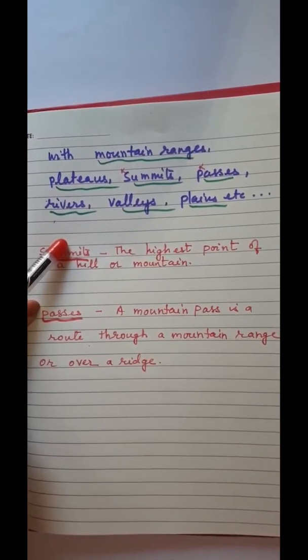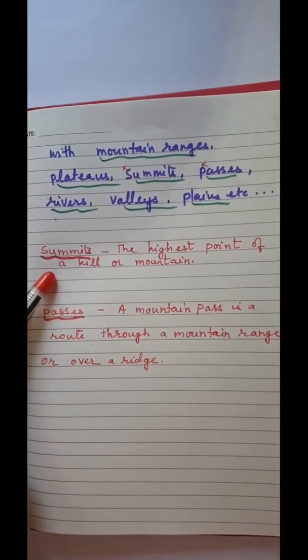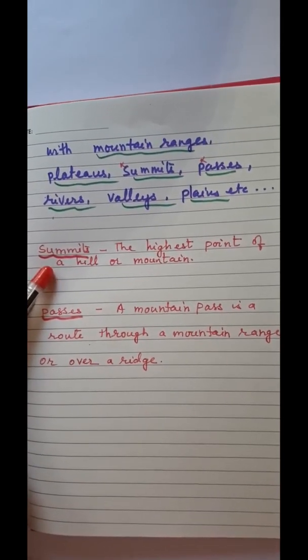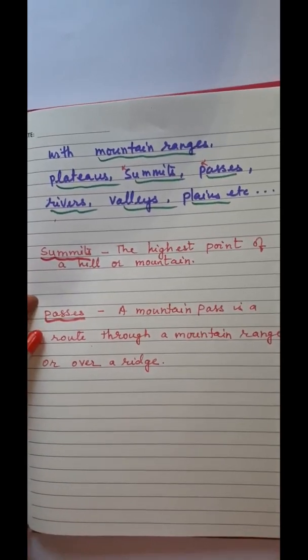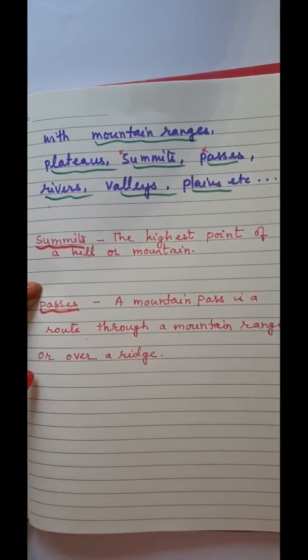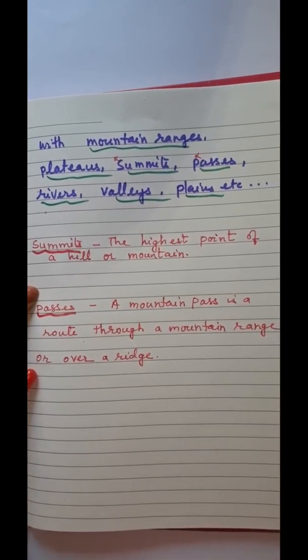Now students, what is the meaning of summit? The highest point of a hill or a mountain is known as summit. Passes. A mountain pass is a route through a mountain range or over a ridge.